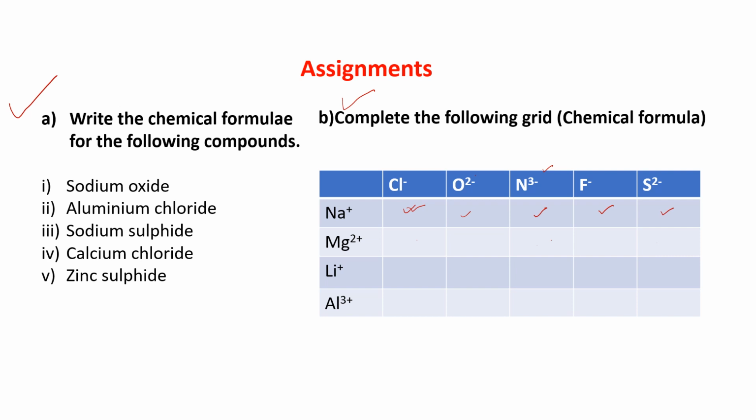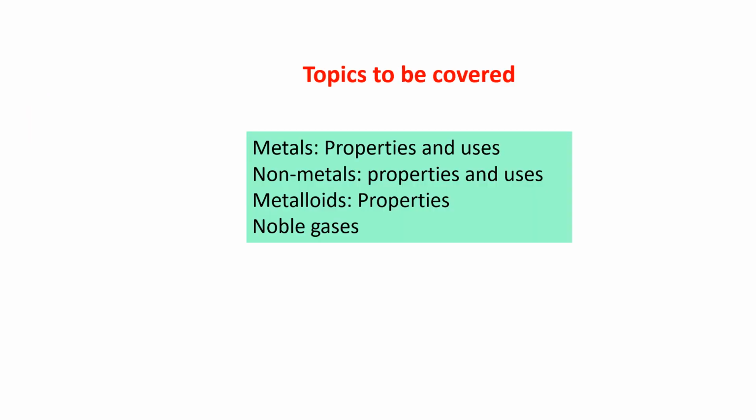In the next lecture, there will be lecture 3 for the same chapter. Then we will do metals, non-metals, metalloids, all these things. As I told you, this is the end of lecture 2. In the next lecture, I will tell you about the metals and their properties, uses, non-metals, their properties and uses, metalloids, their properties, noble gases, all these things I will explain in lecture 3.